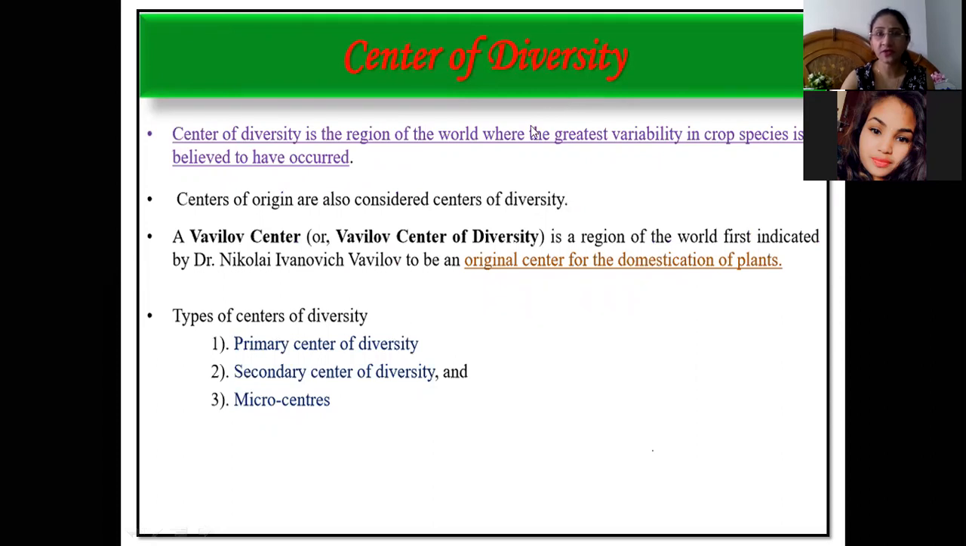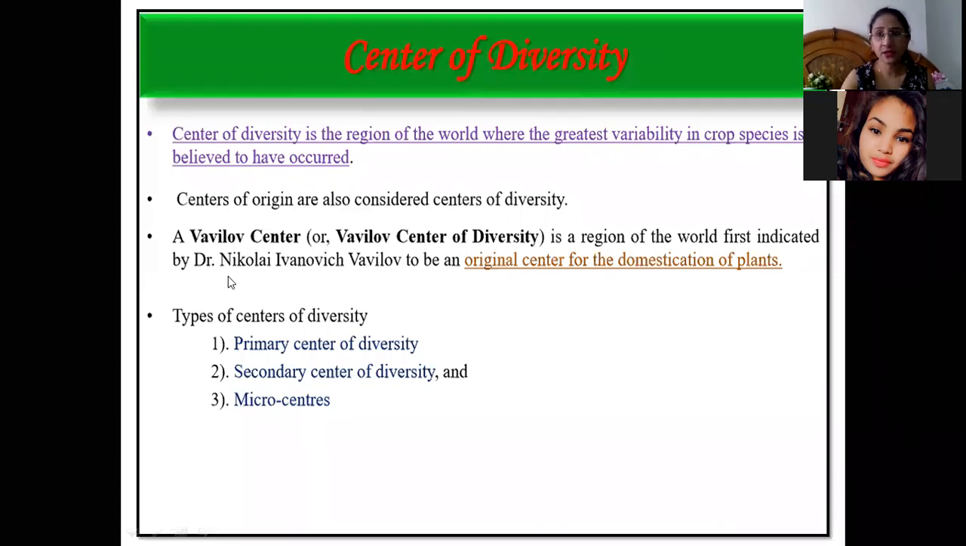What are the centers of diversity? It is the region in the world where the genetic variability in crop species is believed to have occurred. I have told you, but the definition of centers of diversity is the region of the world where the greatest variability in a crop species is believed to have occurred. Okay, each crop will have its own center of diversity. Centers of origin are also considered as centers of diversity.